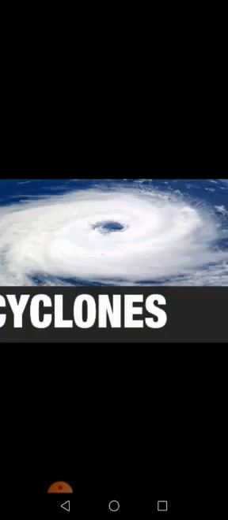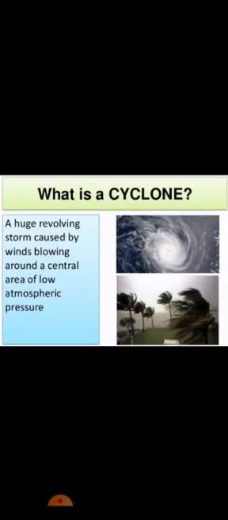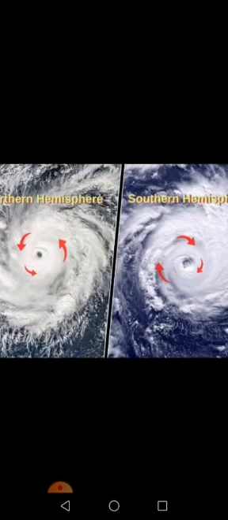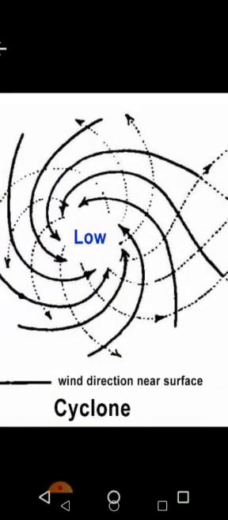The next one that we have is cyclones. What is a cyclone? A huge revolving storm caused by winds blowing around a central area of low atmospheric pressure. That is called a cyclone. How does it move? In a cyclone, the wind spins round in an anti-clockwise direction in the northern hemisphere and clockwise in the southern hemisphere. Okay, the air pressure is low.